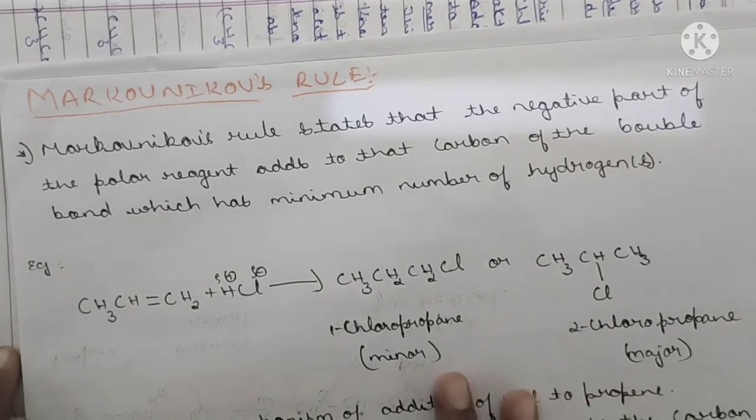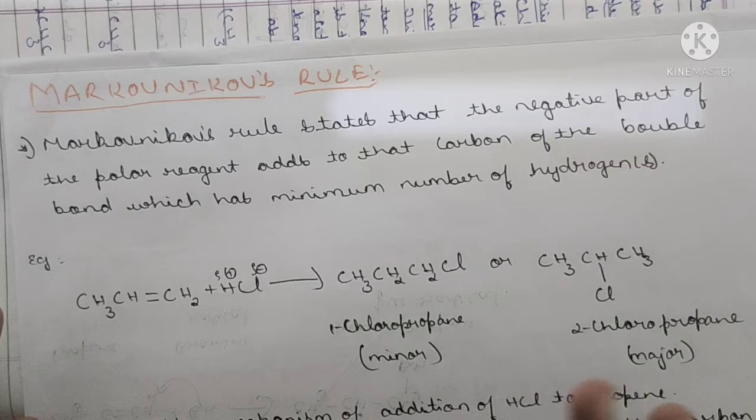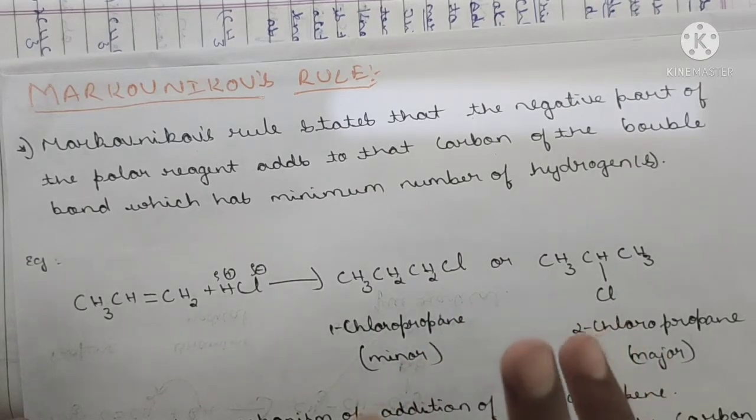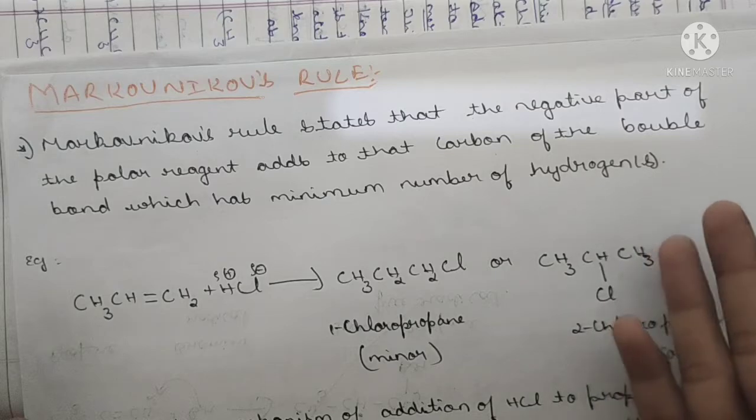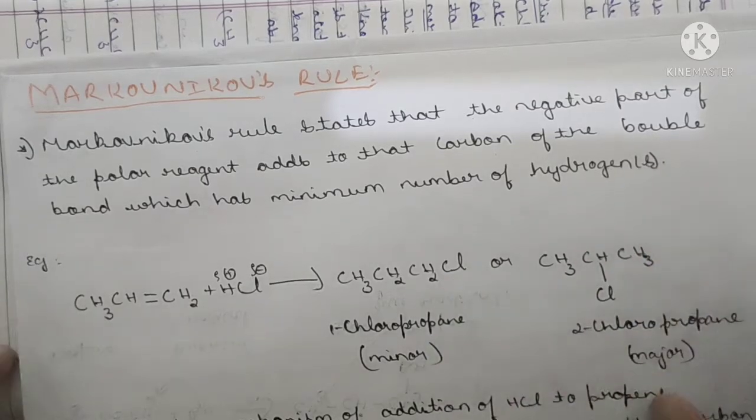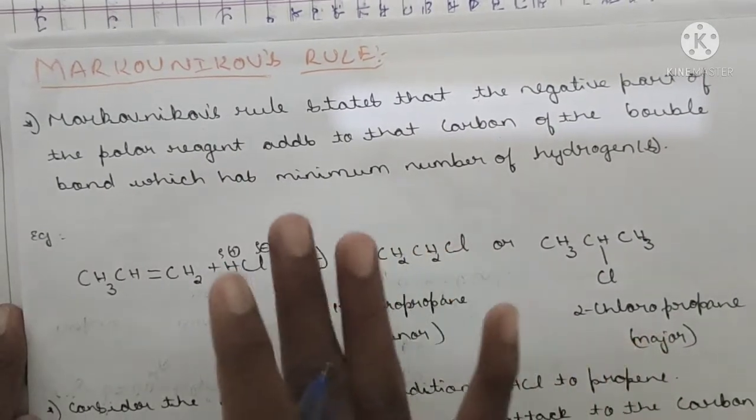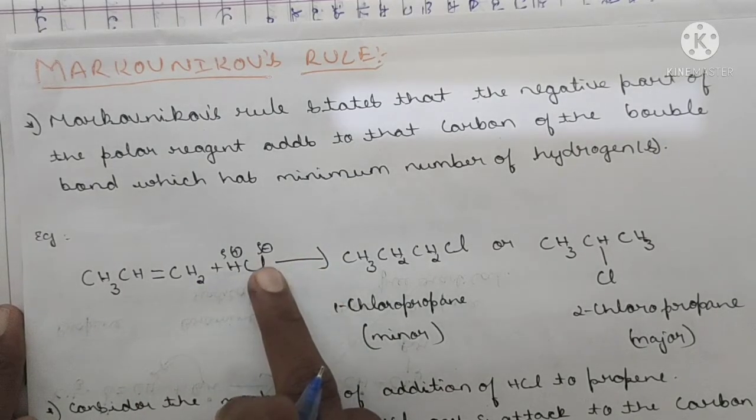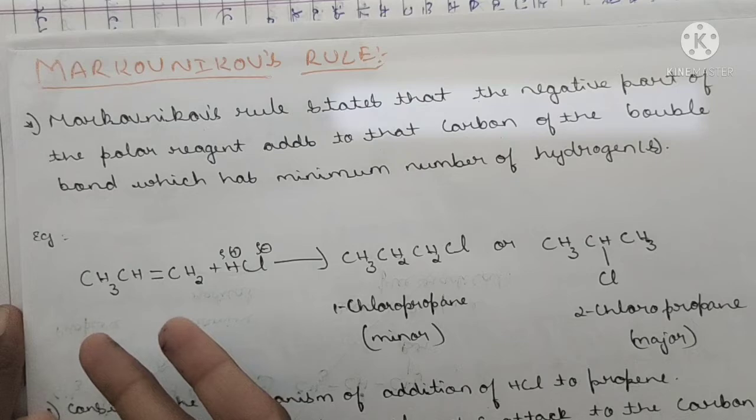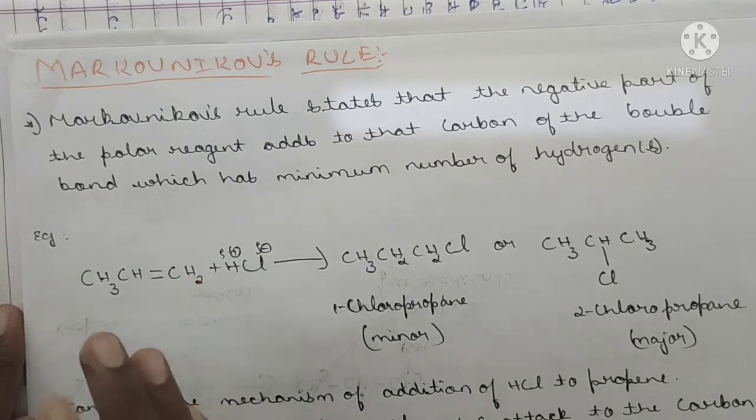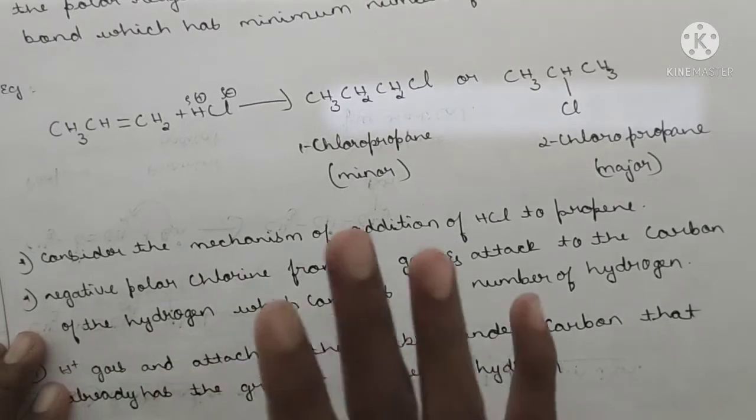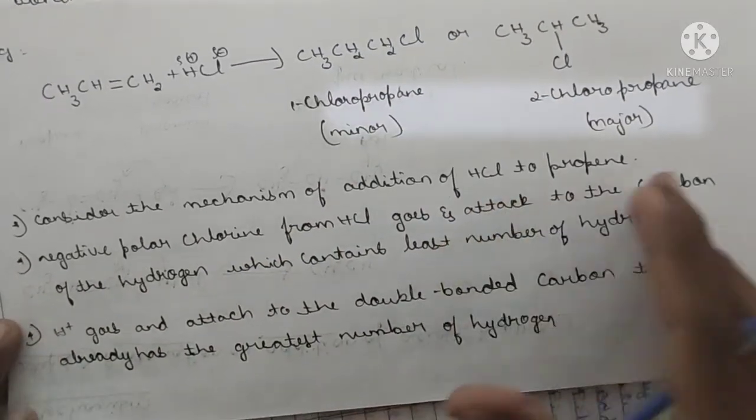Got it? The two definitions are the same, but it's your choice, you can remember that or this one. My suggestion is to remember what I have told. First, the chlorine, meaning the negative part of the polar reagent, goes and attaches to that carbon which contains the least number of hydrogen; this is known as Markovnikov's rule. Here, consider the mechanism of the addition of HCl to propene.